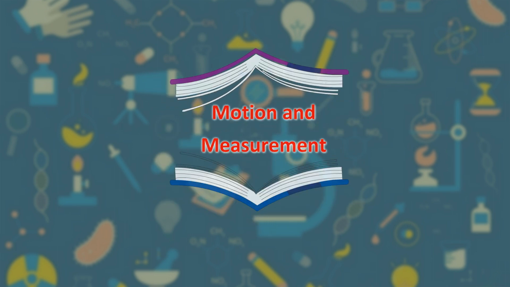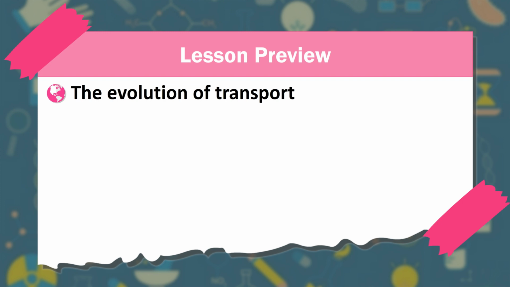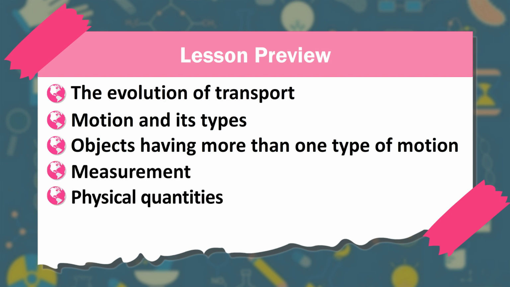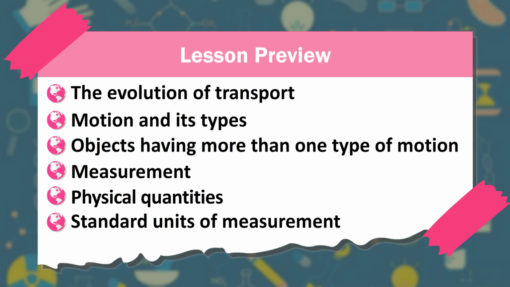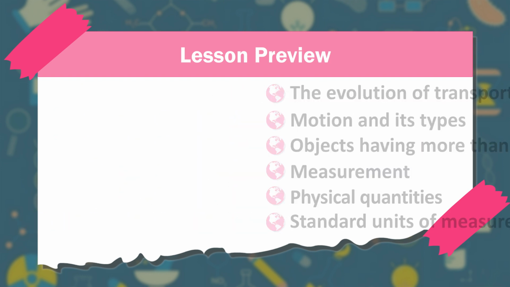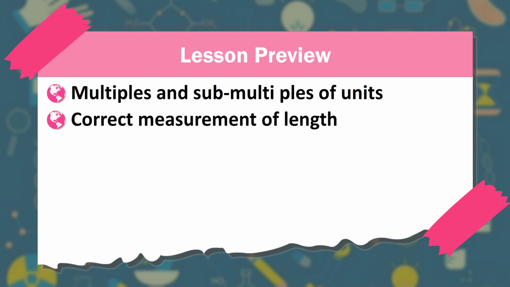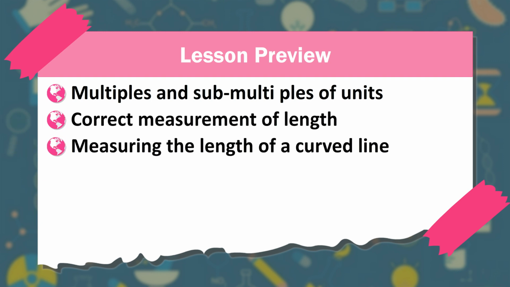Motion and measurement. Lesson preview. The evolution of transport. Motion and its types. Objects having more than one type of motion. Measurement. Physical quantities. Standard units of measurement. Multiples and submultiples of units. Correct measurement of length. Measuring the length of a curved line.